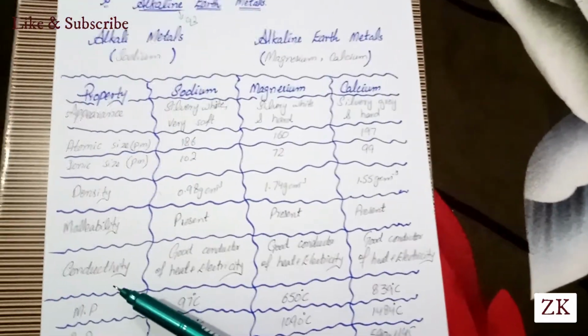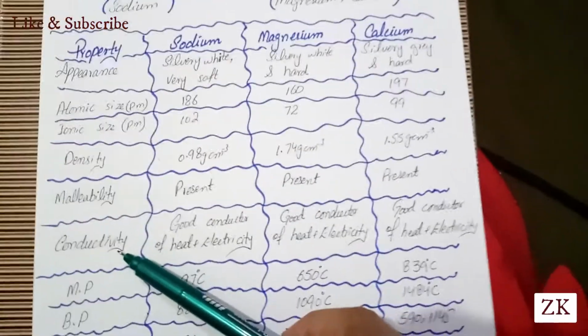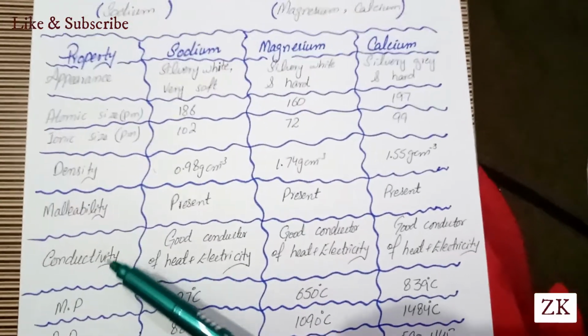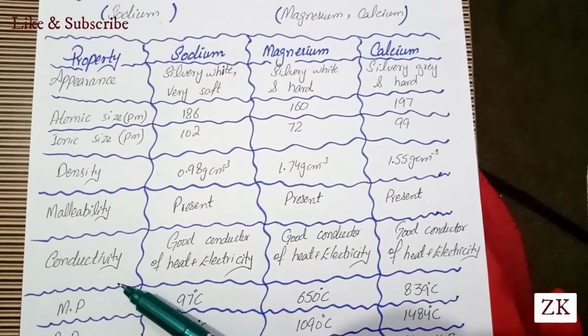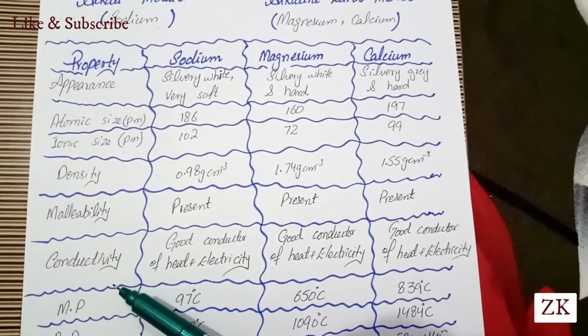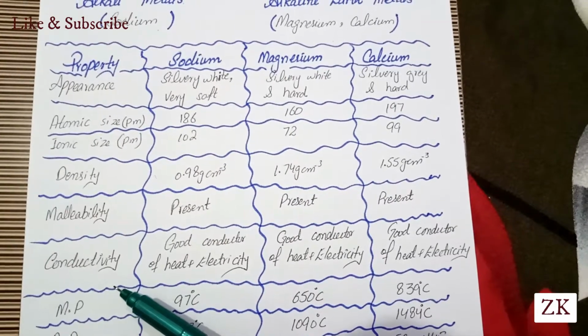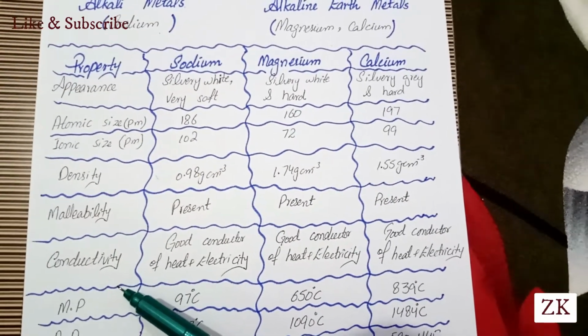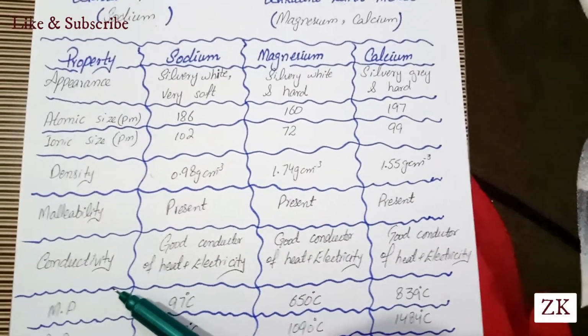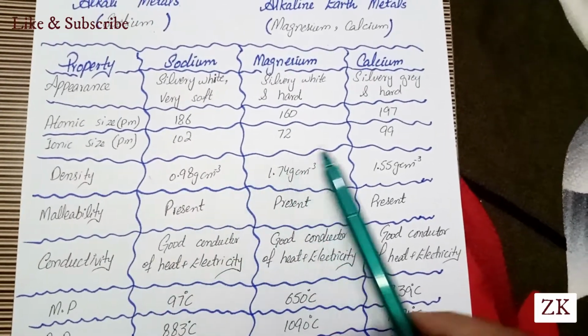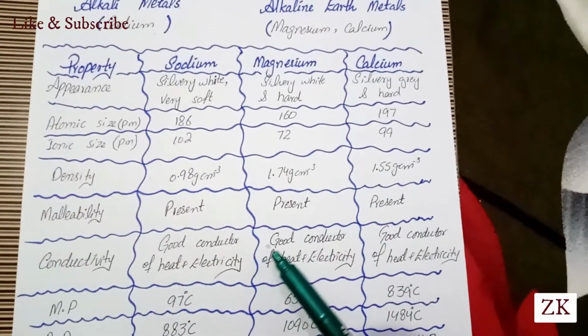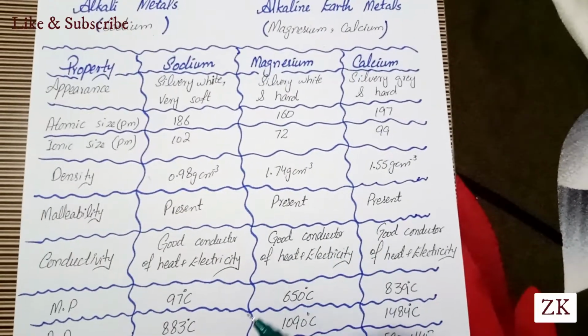Next comes conductivity. As we know, metals are good conductors of heat and electricity, because there is no space between atoms, so electricity or heat can easily travel from one atom to another. All of these are metals, so all of these are good conductors of heat and electricity.